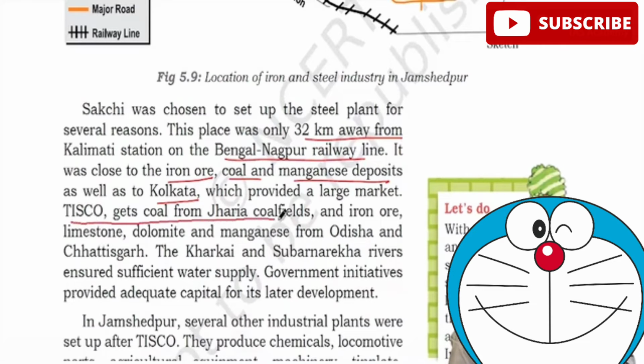Tisco gets coal from the Jharia fields, and iron ore and limestone from Odisha and Chhattisgarh. Kharkai and Subarnarekha rivers ensured sufficient water supply. And government policies also helped to set this up in this particular region. So, what is the ideal condition? A river should be there, power supply should be there, and you also need limestone, iron ore and coal. Market is also very, very important, right?